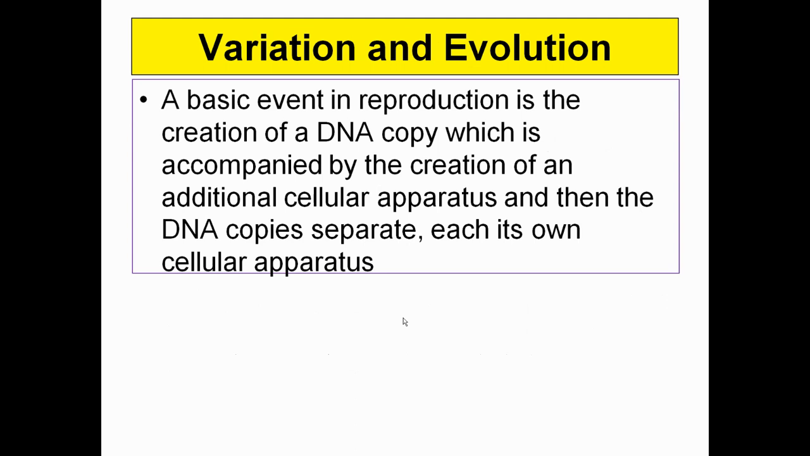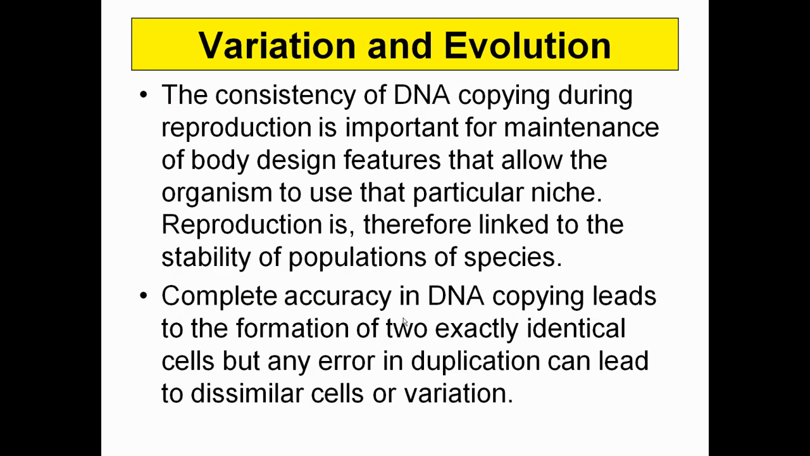Now come to variation and evolution. As you know, any change in the DNA will lead to variation, and when various variations are accumulated in the organism's body, that leads to the evolution of a new species altogether. The consistency of DNA copying during reproduction is important for maintenance of body design features that allow the organism to use that particular niche, and reproduction is therefore linked to the stability of the population over generation after generation. Exactly copying the DNA information is very important, but however, this is not a foolproof process.